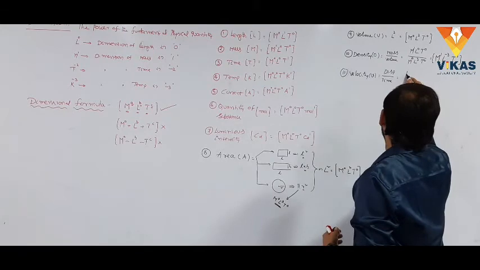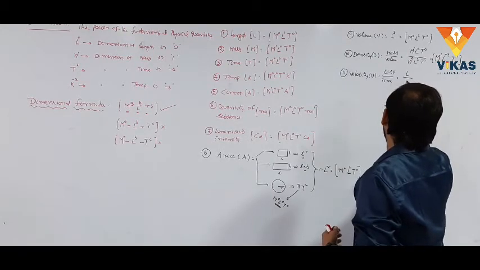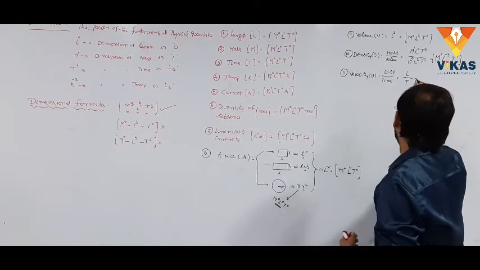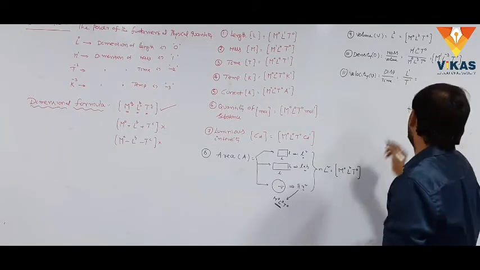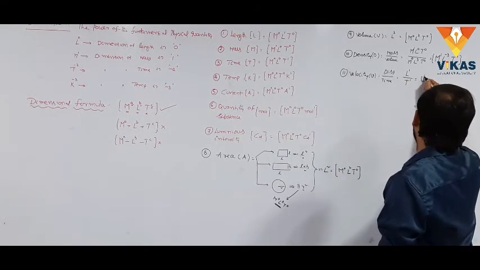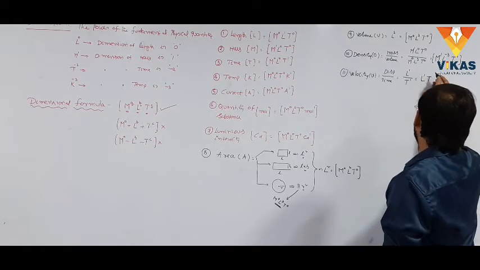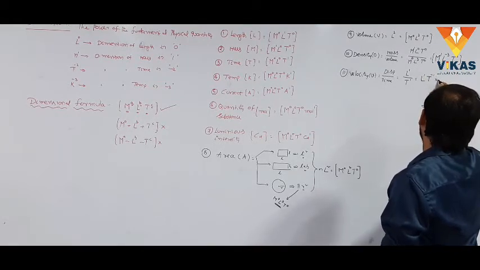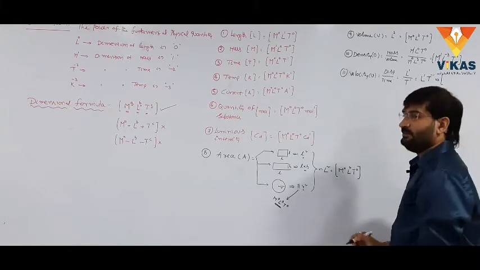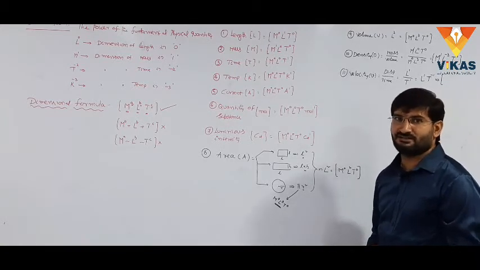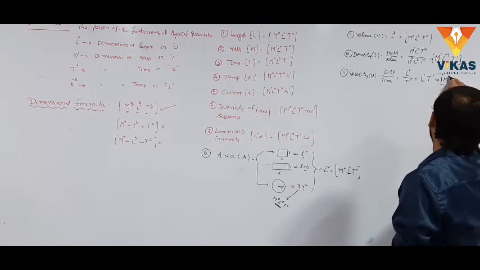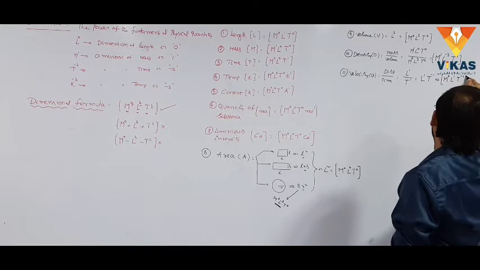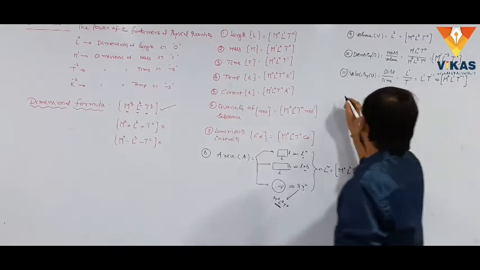Simply, displacement in terms of length and time in terms of T. Therefore, it is L power 1, T is taken into the denominator, T power minus 1. This is not yet a dimensional formula. The dimensional formula must contain the basic quantities M, L and T. Here in the dimensional formula, mass is not there, M power 0, L is there, L power 1, T is there, T power minus 1. Simply like this.